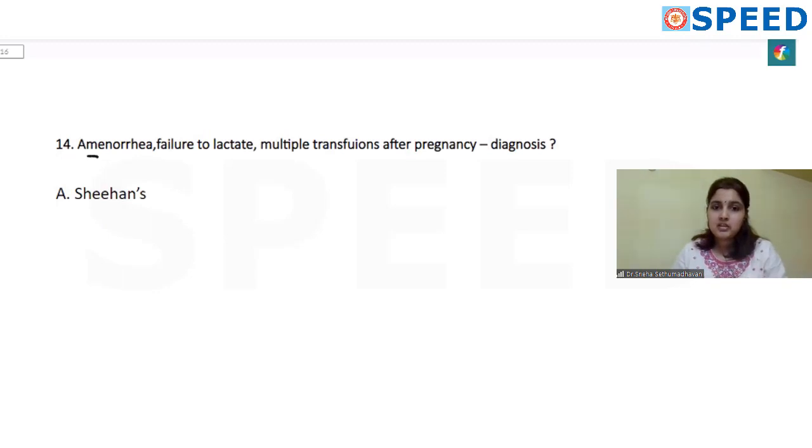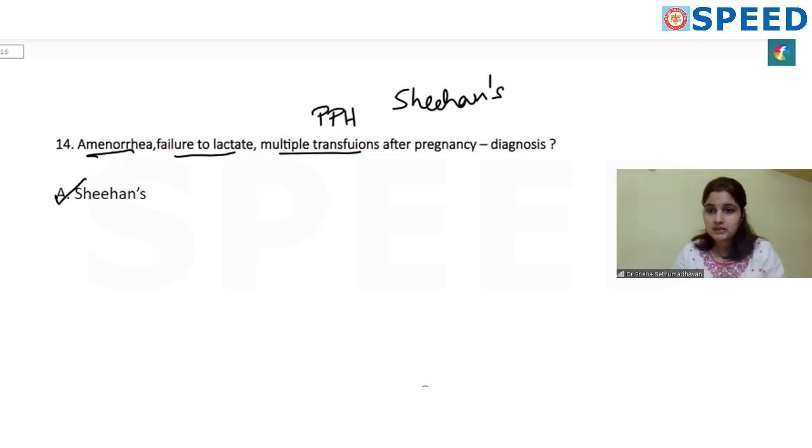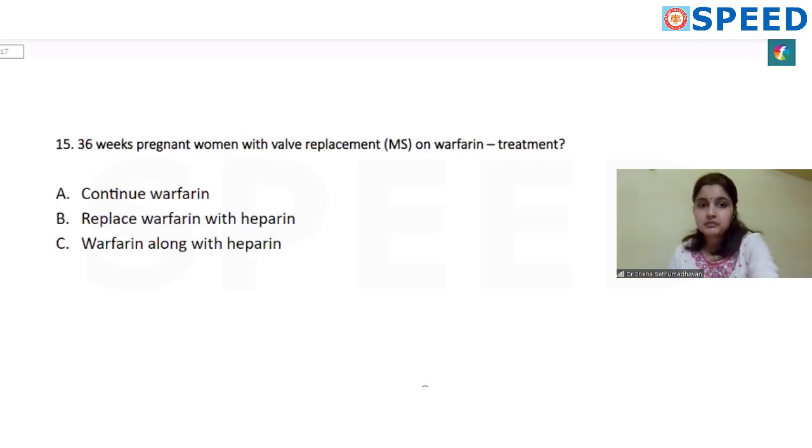There's a question that patient had a delivery followed by amenorrhea, failure to lactate, and multiple transfusions. Multiple transfusions probably because she had PPH. So severe PPH can cause reduced blood flow to the pituitary and cause Sheehan's. Because the pituitary is affected, all the hormones produced from the pituitary will be suppressed. That's why you have amenorrhea, because FSH and LH are not produced, and failure to lactate because the prolactin is not produced. So Sheehan is the answer here.